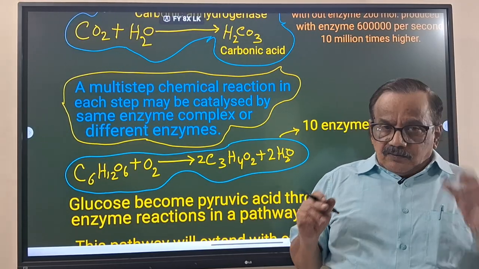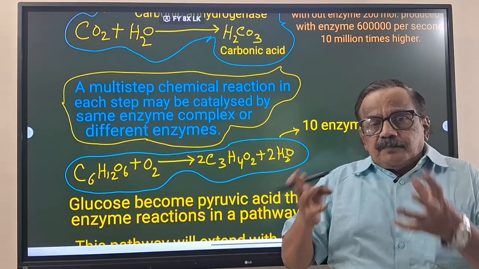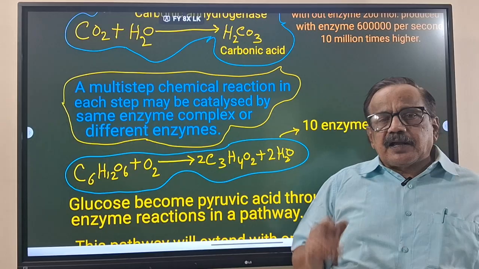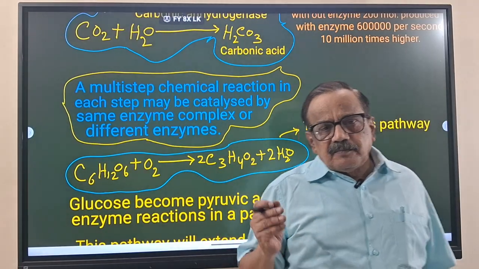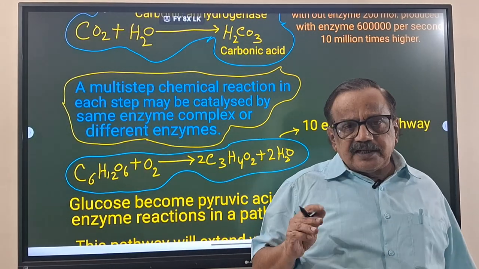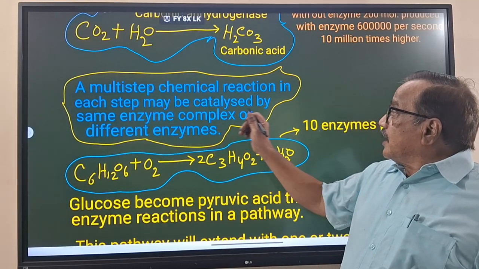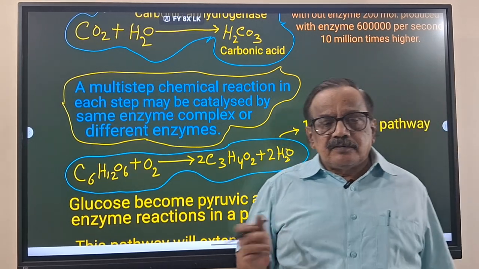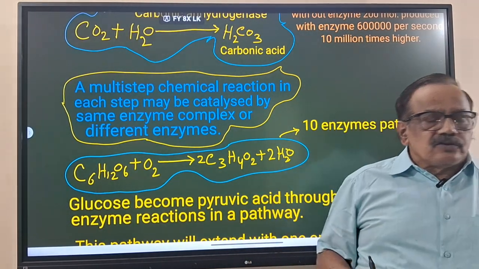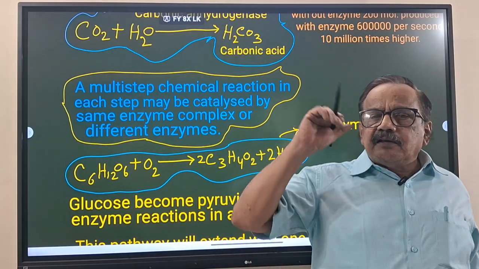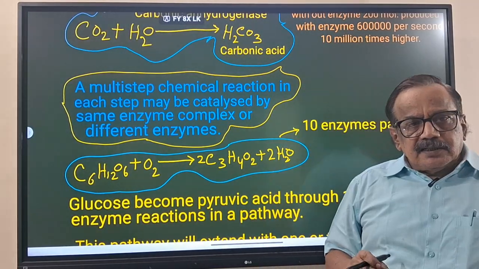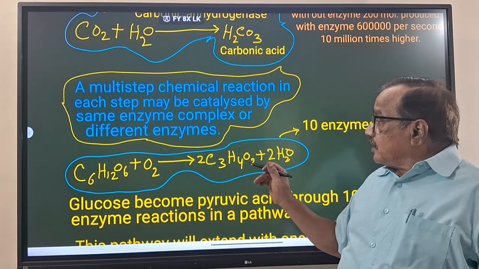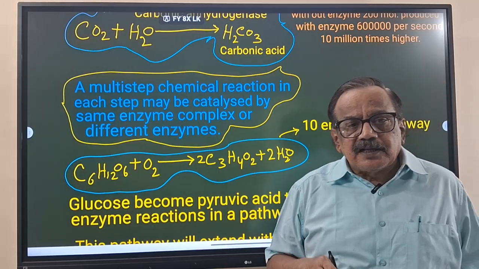Now, a complex enzyme is made up of 3-4 enzymes becoming one mixture, and that complex enzyme will do the entire reaction. That is, each step is catalyzed by the same enzyme complex or by different enzymes. But in glycolysis, different enzymes participate. We are going to study it in respiration. But the thing is, in this entire thing, 10 different steps, the end product comes. This is called a pathway. What is a pathway?